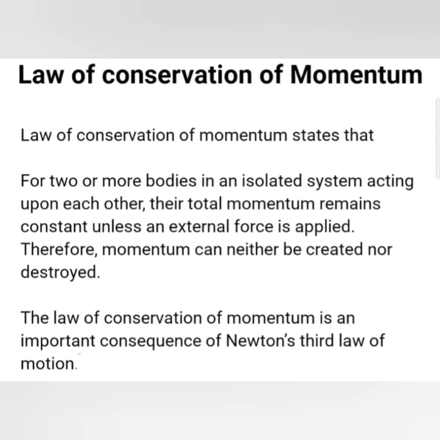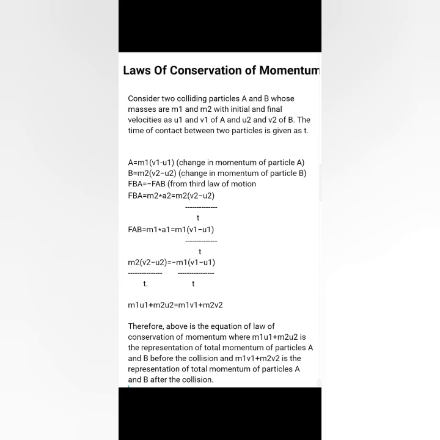After collision, the initial momentum of body A is m1 u1. Initial momentum of body B is m2 u2. Then the final momentum of body A is m1 v1, and the final momentum of body B is m2 v2. Force equals final momentum of body B minus initial momentum of body B by time taken, which also equals minus the final momentum of body A minus initial momentum of body A by time taken.